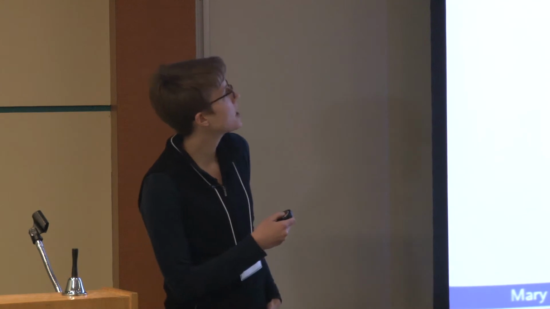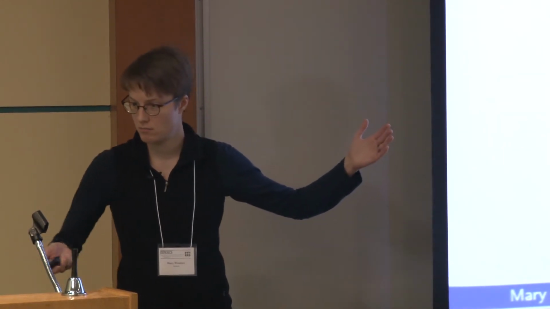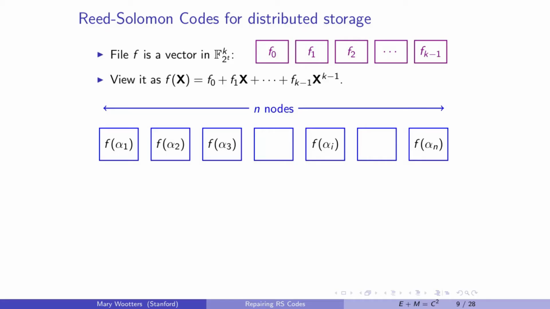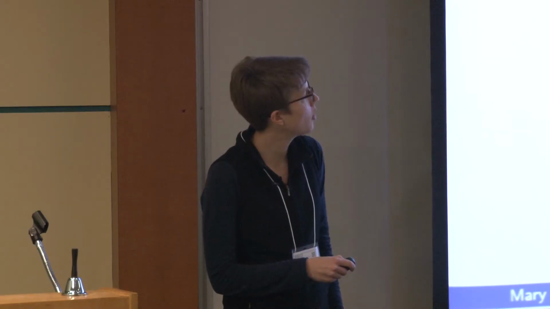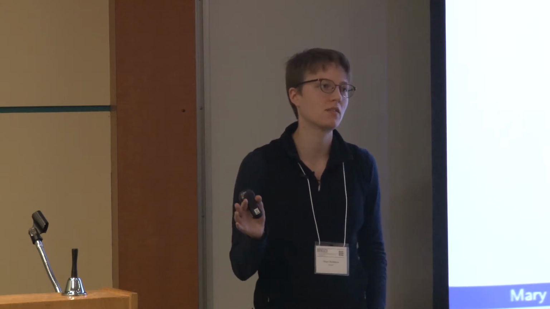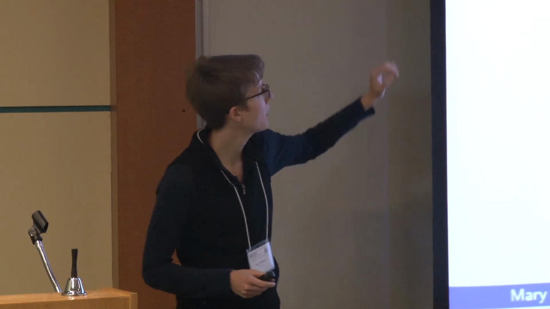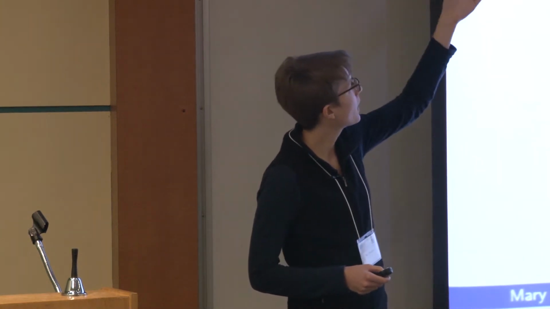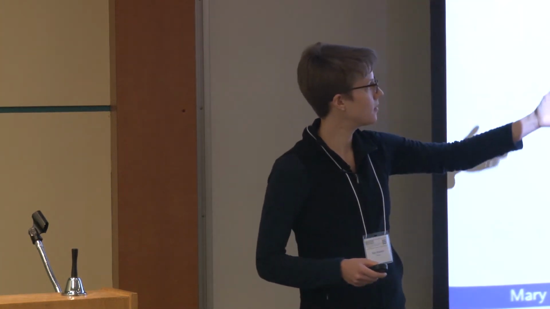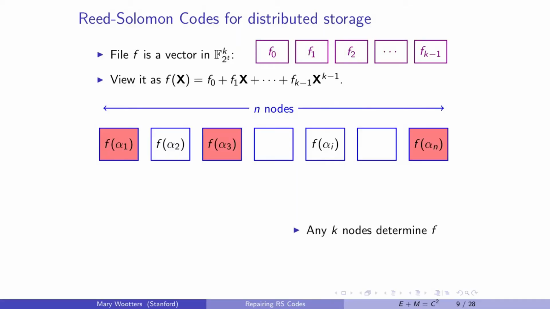And then how do I take my file and put it on the nodes? I'm just going to evaluate this polynomial at n different points. So I take n different points, alpha 1, alpha 2, all the way up through alpha n. And for all of this talk, you can actually imagine that n is just the size of the field. So these are just all of the points in the field, and n is 2 to the t. It's a good thing to think. So I take all of my points in the field, I evaluate f on all of my points, and I slap these evaluations onto the servers. Okay. So now, does this have the properties that we want?